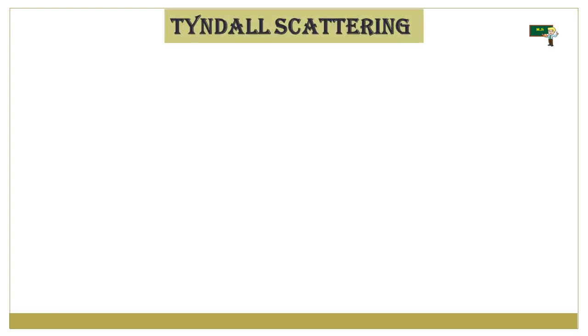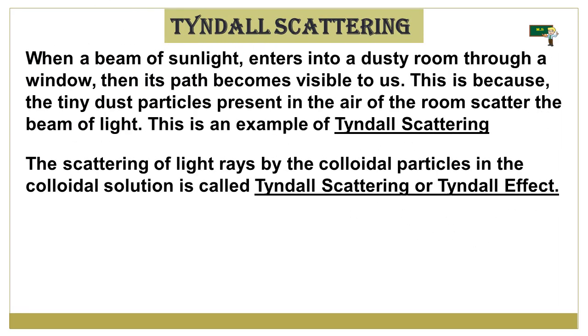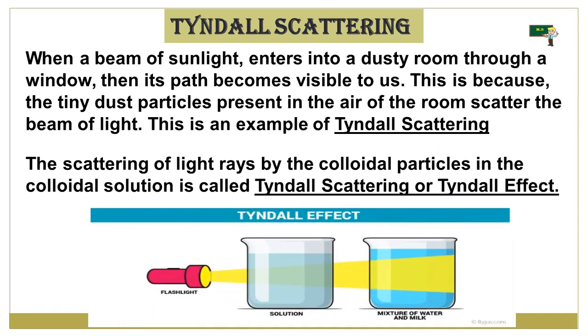Next one, very important scattering, that is Tyndall scattering. When a beam of sunlight enters into a dusty room through a window, then its path becomes visible to us. This is because the tiny dust particles present in the air of the room scatter the beam of light. This is an example of Tyndall scattering. You can see this when you look back.